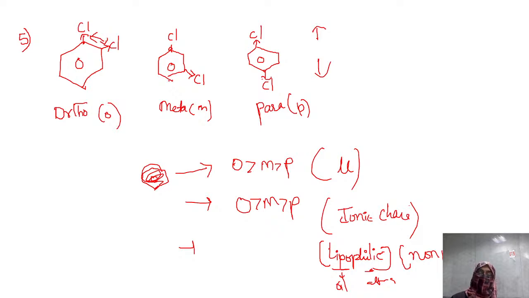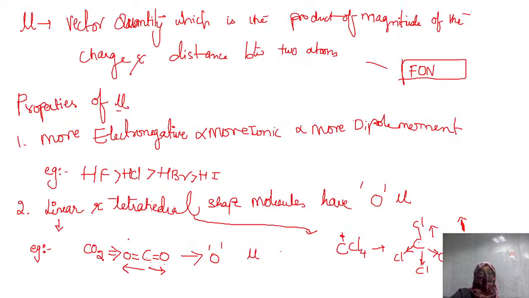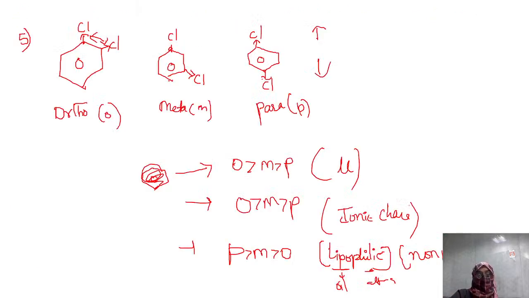Indirectly, they are asking you to arrange the compounds by which is more soluble in oil or in non-polar solvent, or indirectly they are asking covalent character. So please do the reverse of this: P, then meta, then ortho, reverse. The concept is similar, that is dipole moment, but they are just framing the question utilizing this concept of dipole moment, like ionic character. They can even ask which one is more polar: more dipole moment, more ionic, more polarity. That's all. That means ortho, meta, para only. So you can see that they are framing many questions.